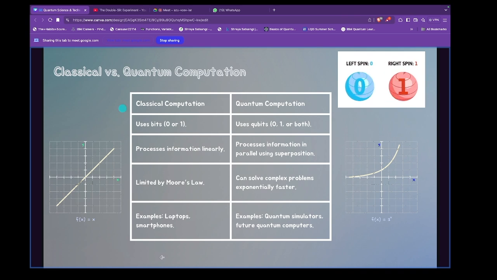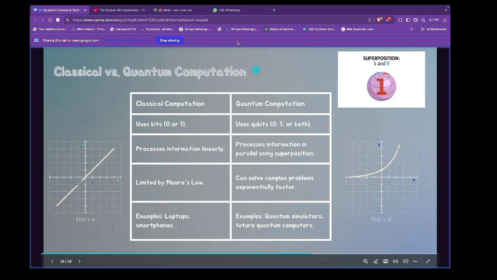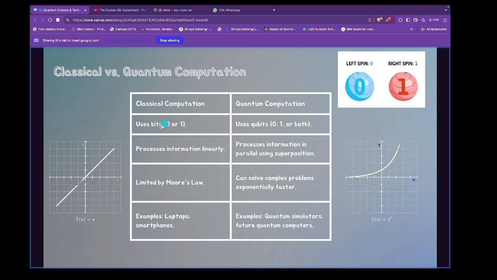there's a table here to make things simpler for you. This is the classical computation way. Okay, you must have heard of bits, like we use 0 and 1. All the classical information that we have today is on these bits only. Okay, for quantum computation we have qubits. Now these qubits are interesting because, just like in this image, you see these 0 and 1 are bits, and this is a qubit. A qubit has the property that it could be 1, 0, or both. So it is very fundamental to quantum computation that you know what a qubit is.